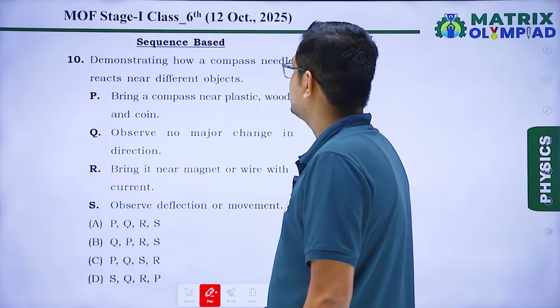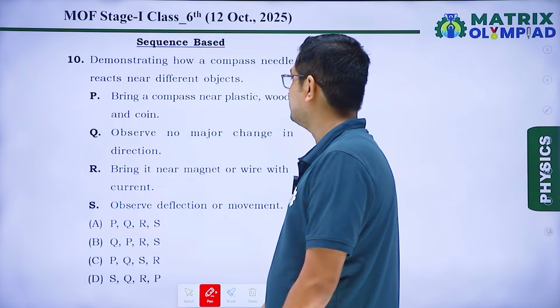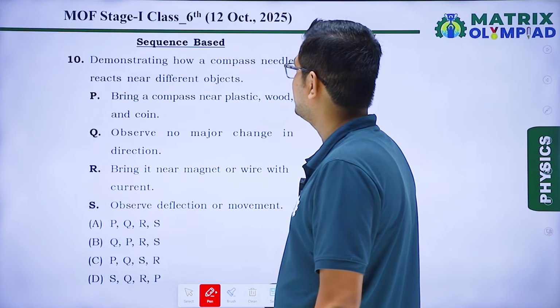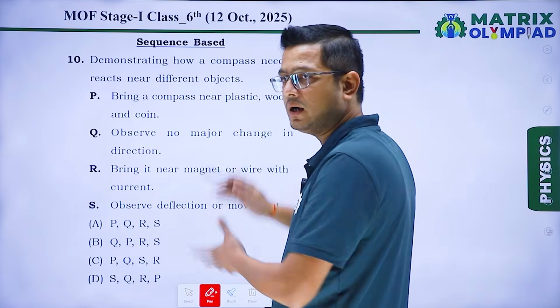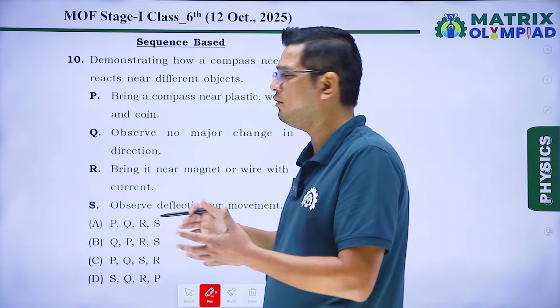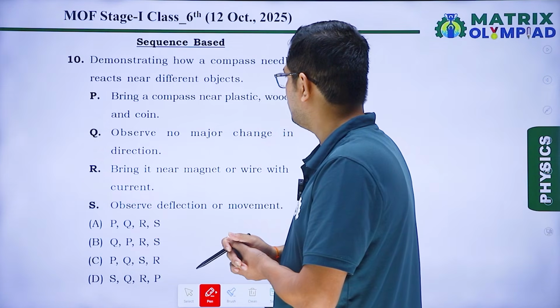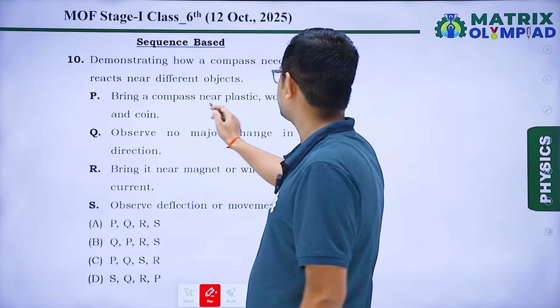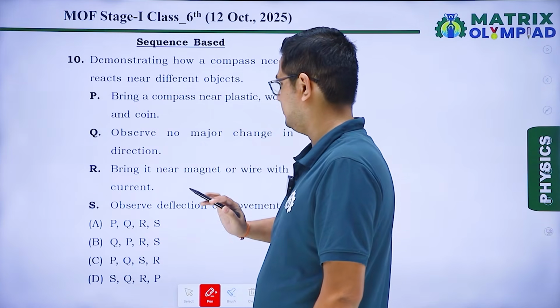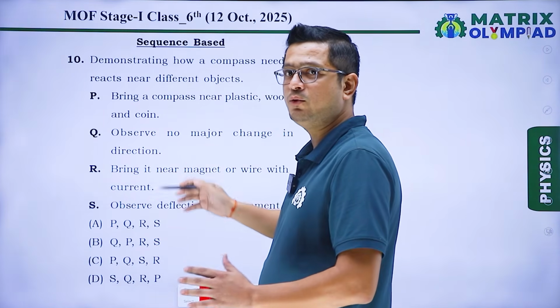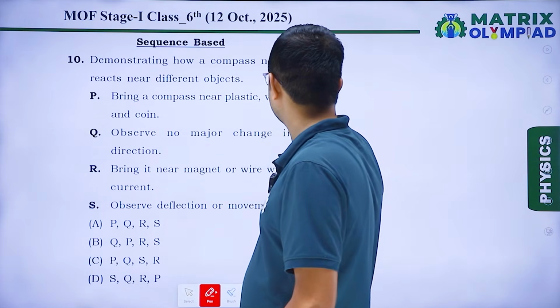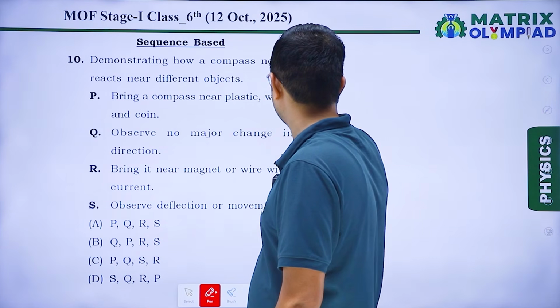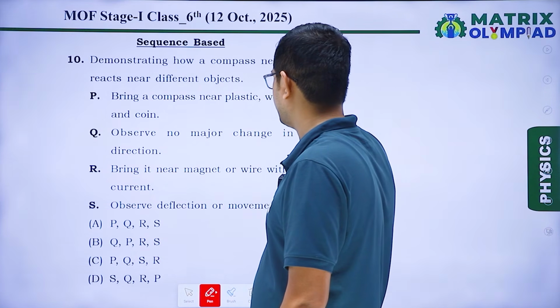Okay, so it is a sequence based question, so we have to check what is the correct sequence based on a demonstration of activity of magnetism. First of all, bring a compass near plastic, wood and coin. In this case, definitely you will observe no deflection. So P is the first one, Q is the second one.